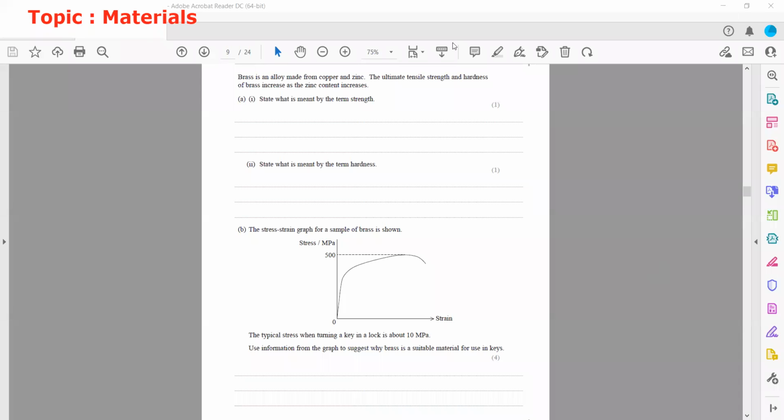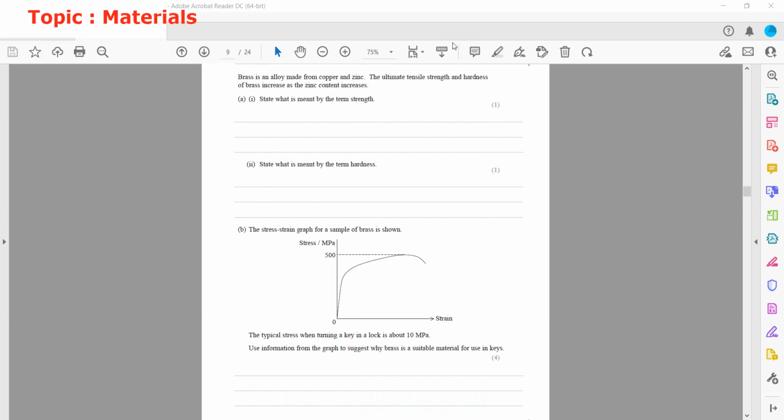This question is related to the topic properties of materials, the solid materials. Brass is an alloy which is made from copper and zinc, a mixture. The ultimate tensile strength means the maximum stress which the object can bear before it breaks. And hardness: if it is difficult to indent or scratch the surface, we say it is a hard surface. So the ultimate tensile strength and the hardness of brass increase as the zinc content or zinc percentage increases.